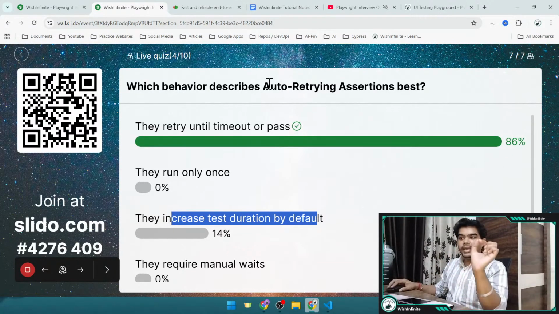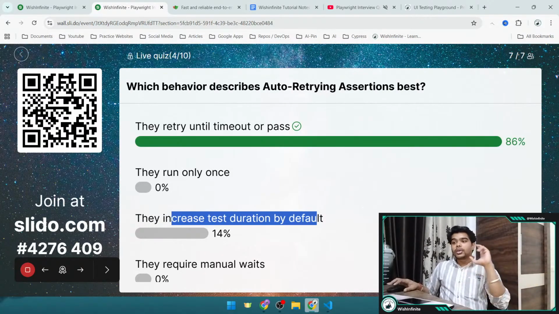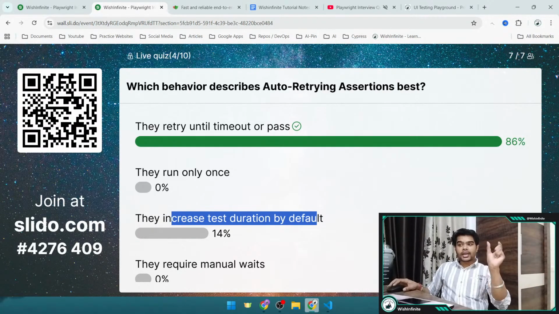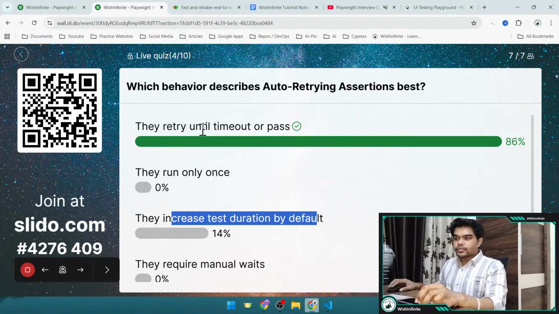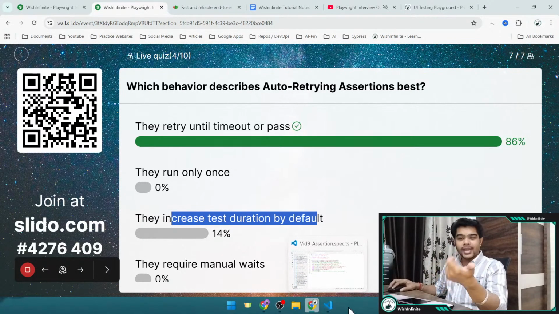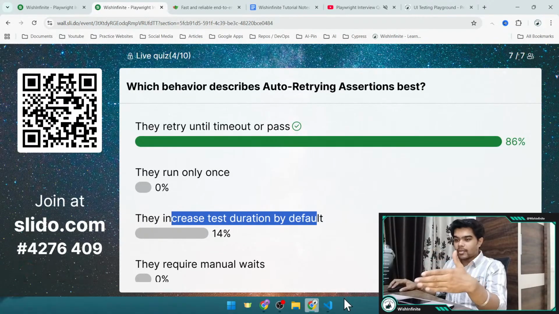They retry until timeout or pass. So we are talking about auto-retrying assertion. It will retry until timeout happens or it passes, right? If it is failing, it will keep retrying until that particular point, until the timeout. So you need not provide more waits for these auto-retrying assertions, because automatically it is going to retry.